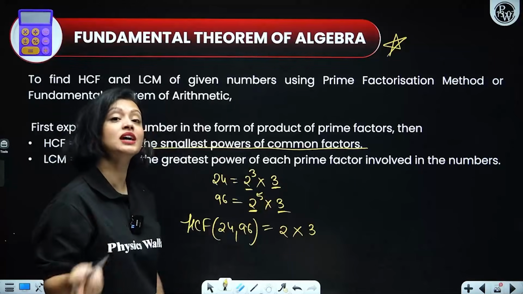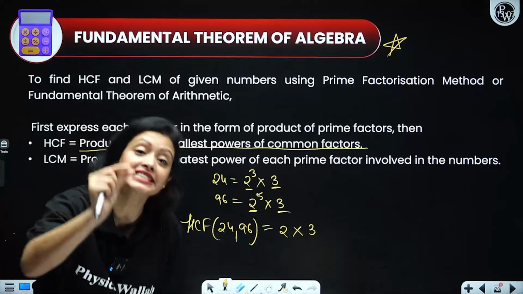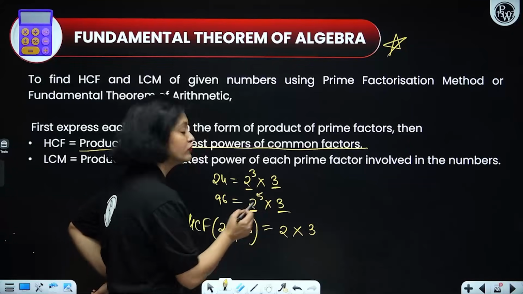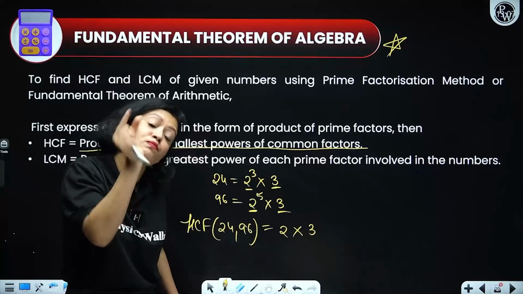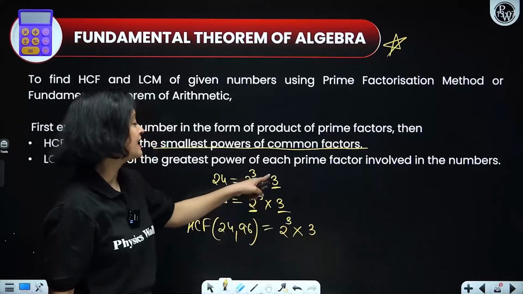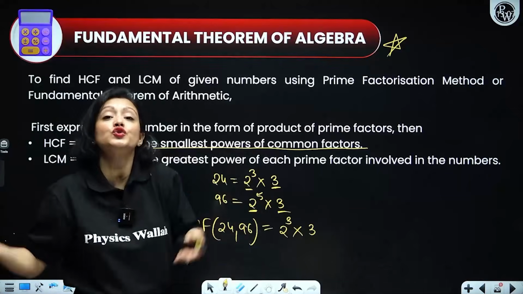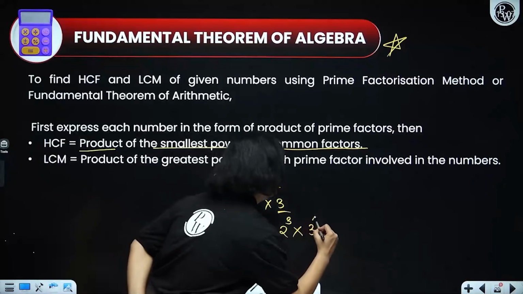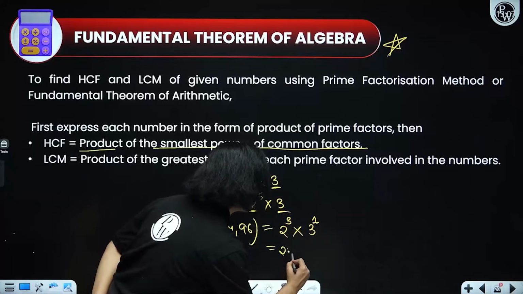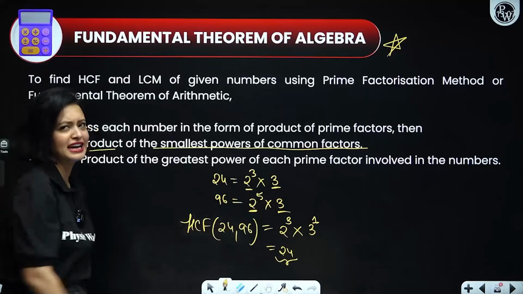Now let's come to the power. To find the HCF, you write the least power of the primes. For example, here the power of 2 is 3, here the power of 2 is 5. So you write the least power, the smallest power, which is 3. Here both of the 3's have the same power, power 1, so you write power 1. If they did not have the same power, you would choose the smallest power. So what's the answer, everyone? The answer is 24. 24 is the HCF of 24 and 96.